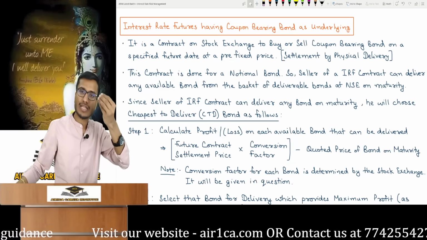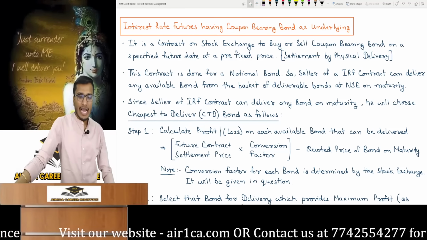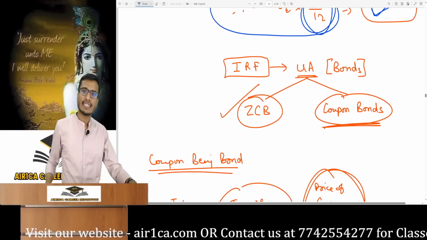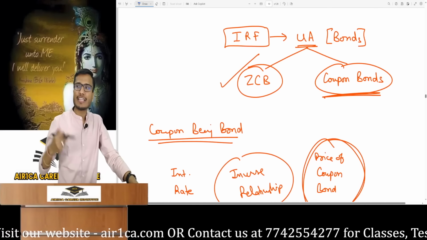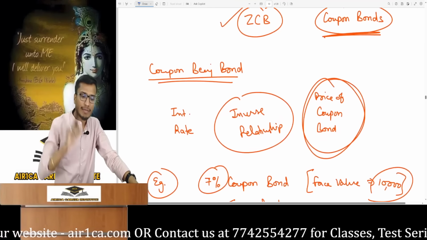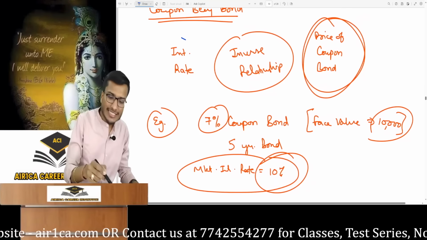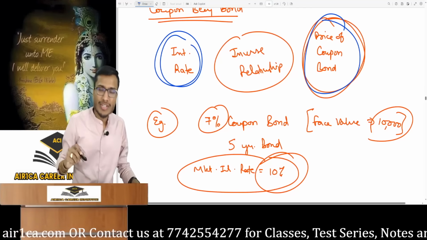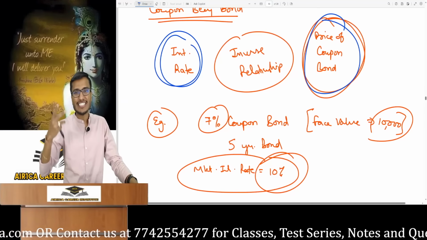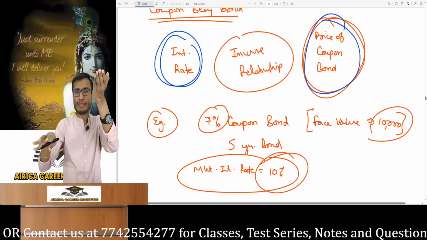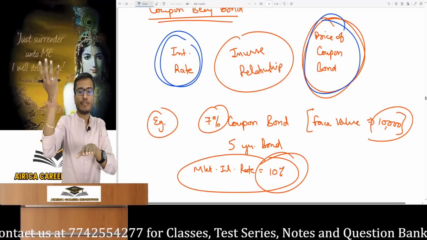Let's fully grasp the concept I am explaining here. Now let's see how the working will be, how the interest rate will have an impact on this. How is this a bet on interest rate? I'll quickly explain that to you as well. It's the same thing here. An inverse relationship exists between the interest rate and coupon bond price. If the market interest rate rises, bond prices will fall, and if it falls, bond prices will rise.